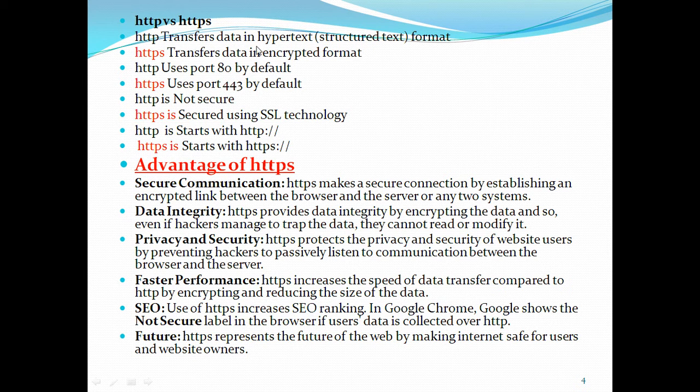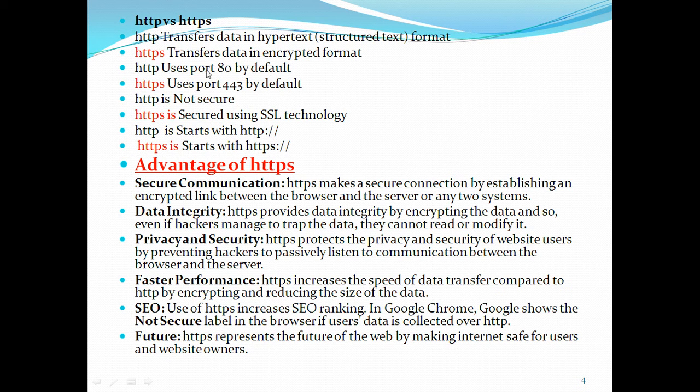HTTP first transfers data in hypertext, that is structured text format. Whatever your web page is designed with, that text will be transferred. But there is no encryption, whereas HTTPS transfers the data in encrypted format.